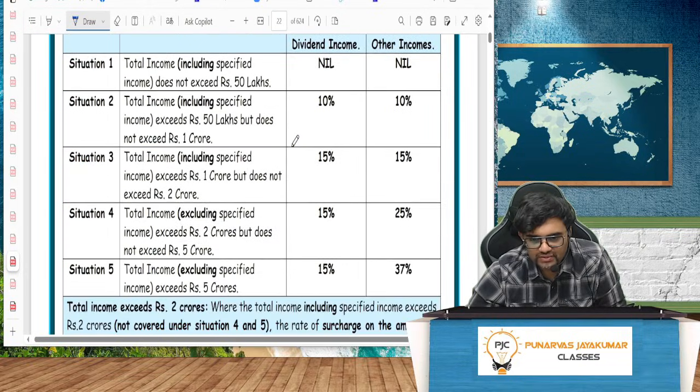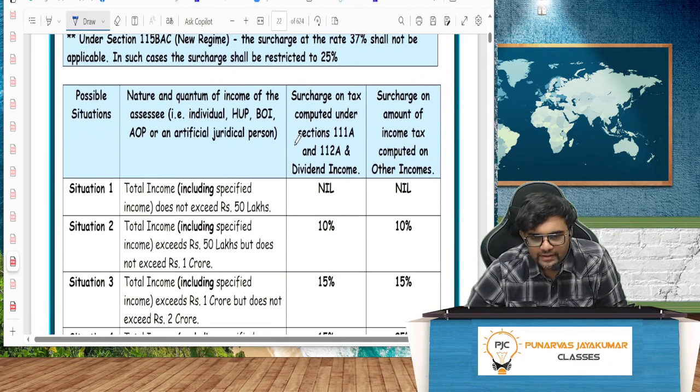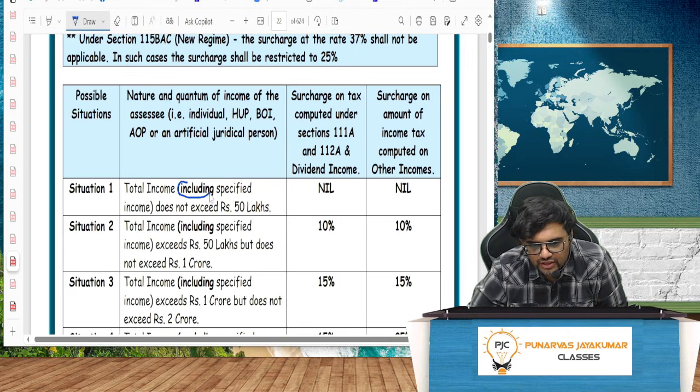And for this income, it is only 15%. Now, this chart is important. We'll explain, then we can solve the problem, right? You see, first one, total income will include specified income also, and it does not exceed 50 lakh.